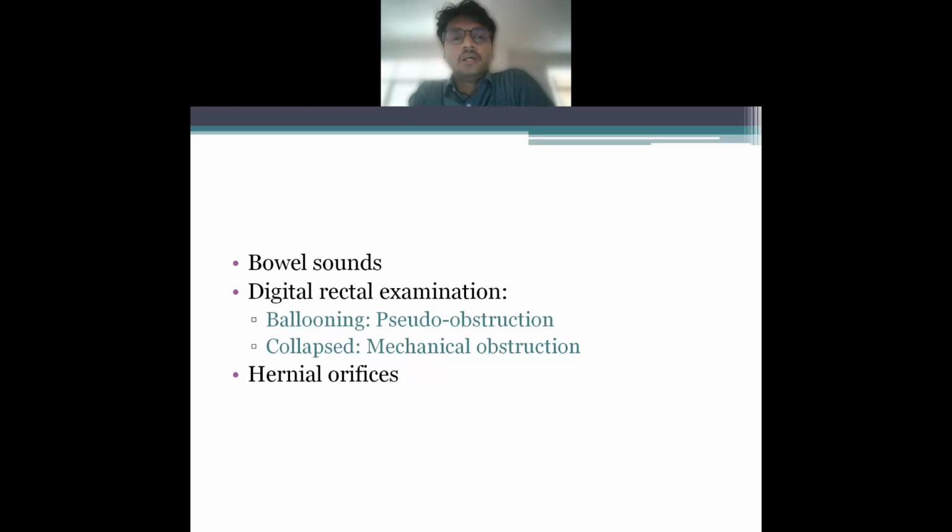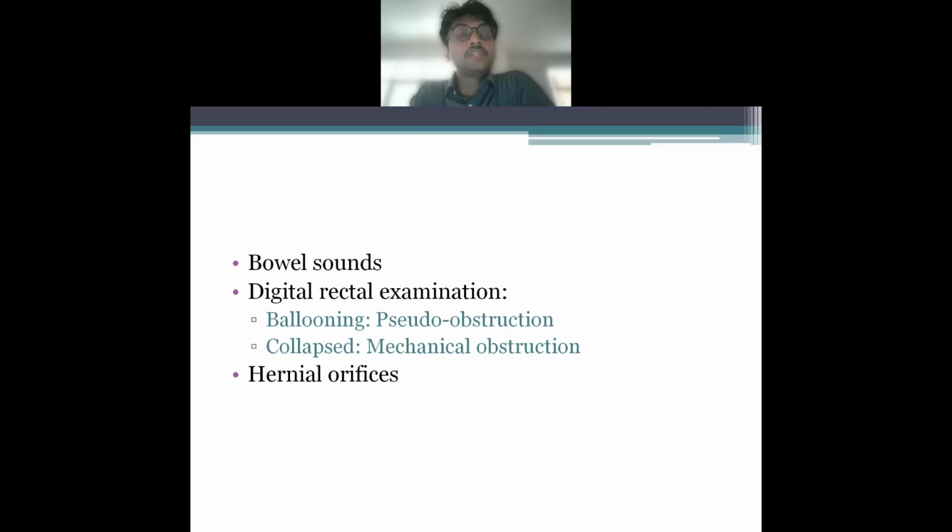First of all, it helps you to differentiate between pseudo obstruction and mechanical obstruction. In a mechanical obstruction, what you find is a collapsed rectum, while in a pseudo obstruction, you find a ballooning of the rectum. Number one. Number two, you can also find impacted fecalith, especially in the elderly population, where fecaliths are often a major cause of obstruction.